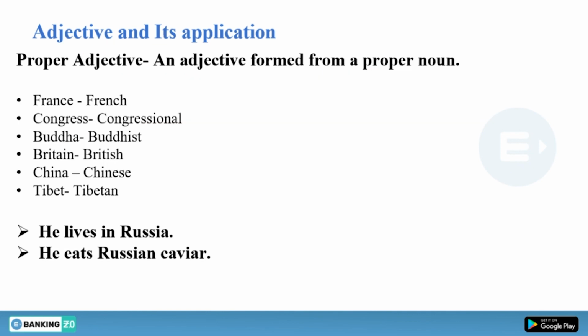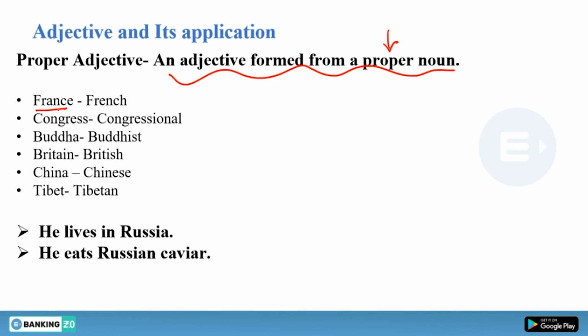Now we have proper adjective. It is very common, and obviously it is very important too. An adjective formed from a proper noun is called a proper adjective. I hope you know the meaning of proper noun. Whenever we are talking about a specific person, place, or thing, we call it a proper noun.